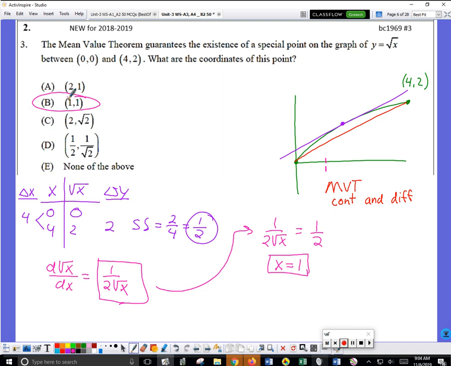Will there ever be an instance where multiple answers will have the x coordinate as 1? Being a function, at an x coordinate of 1 there can only be one y coordinate that works. So you just plug it in. Here's my formula: if the x coordinate's 1, the square root of 1 is 1. They could definitely have more than one x coordinate here, for sure. Two points. Good job, you guys. Well done.